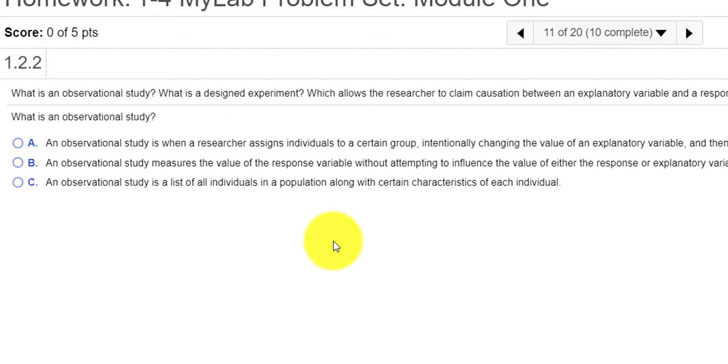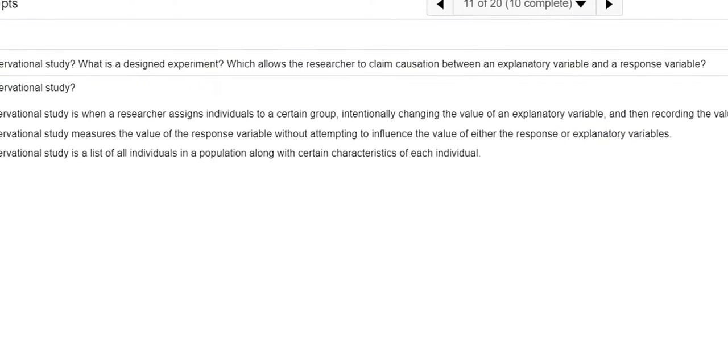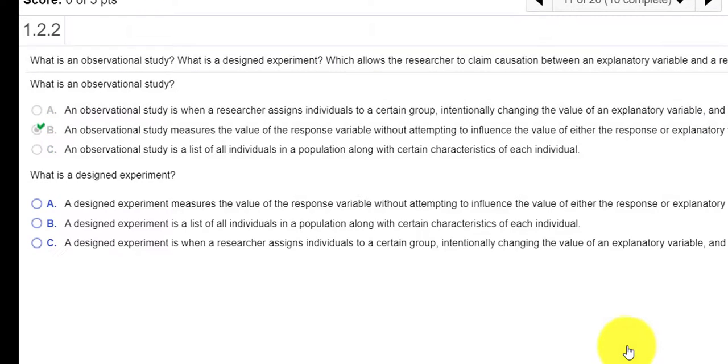So it looks like for questions 11 and 12, we're asked to basically identify the differences between an observational study and a designed experiment. So in an observational study, we measure the value of the response variable without attempting to influence the value of either the response or explanatory variables. So let's look at the first problem. So I think letter B is my best choice here. An observational study measures the value of the response variable without attempting to influence the value of the response or explanatory variables. We get the nice work.